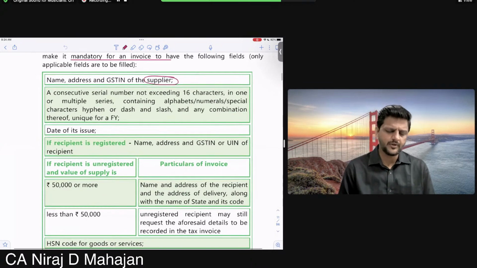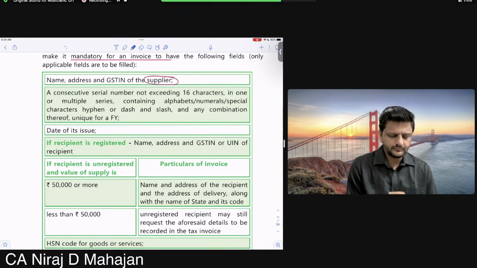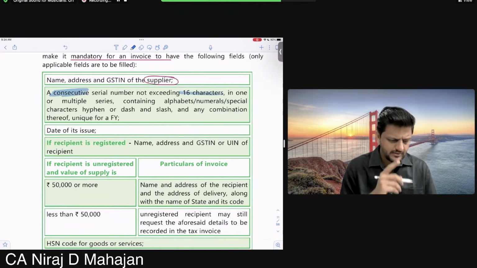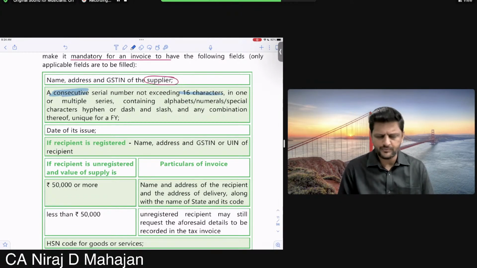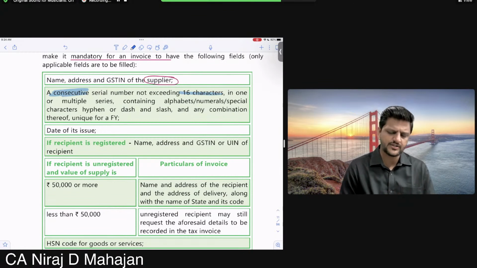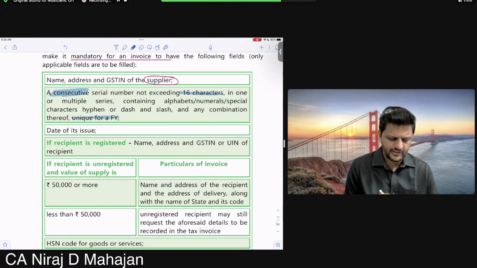A consecutive serial number not exceeding 16 characters, in one or multiple series, containing alphabets, numbers, special characters, hyphen or dash or slash, and any combination thereof, unique for a financial year. I'm talking of the invoice number.